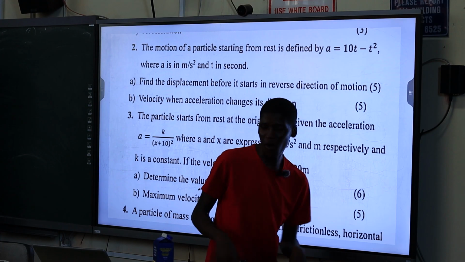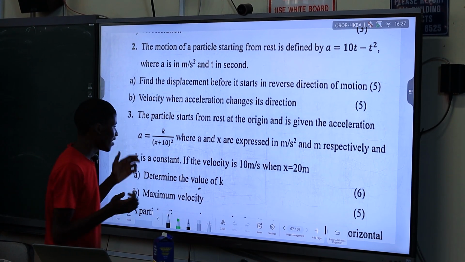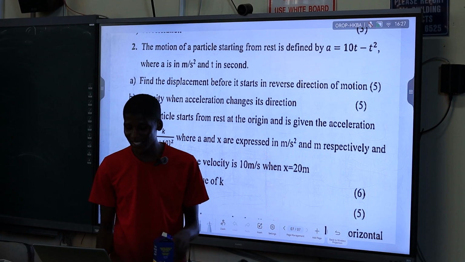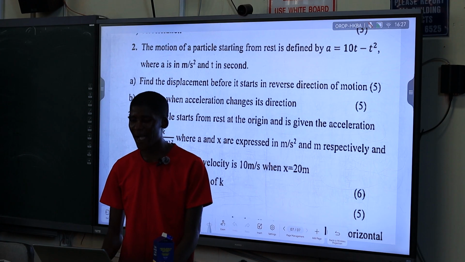Now, the marks are what matter most. So you need to maximize. You need to maximize getting more marks.